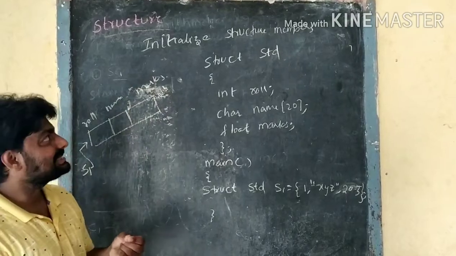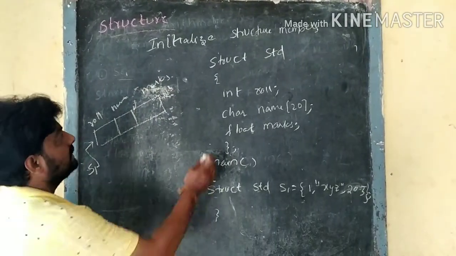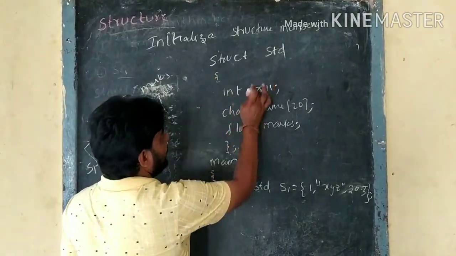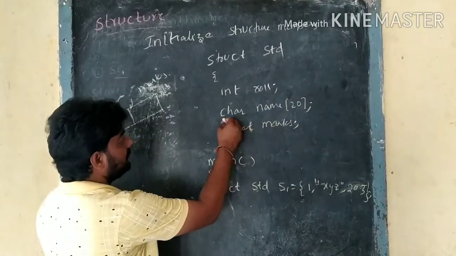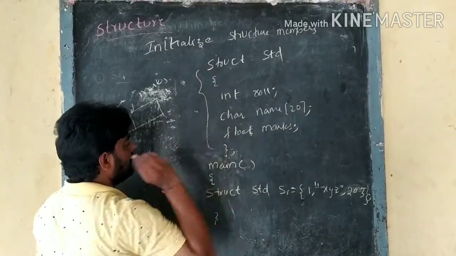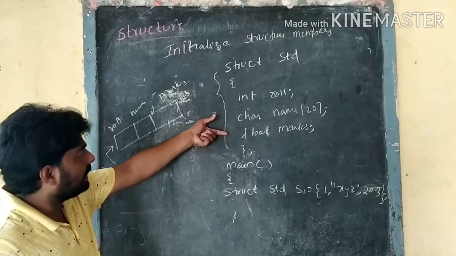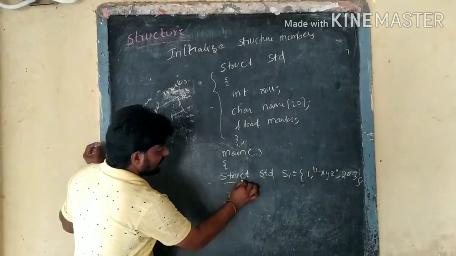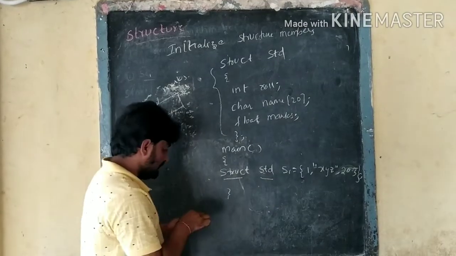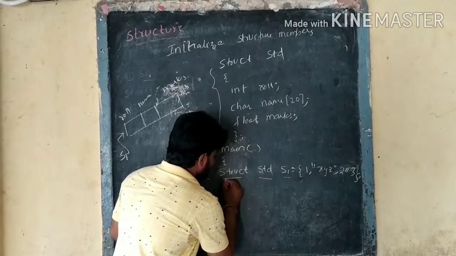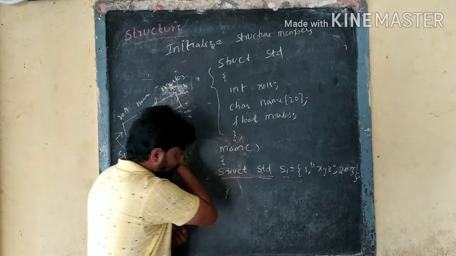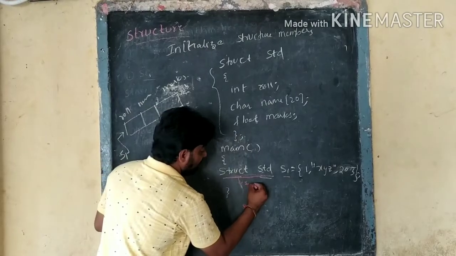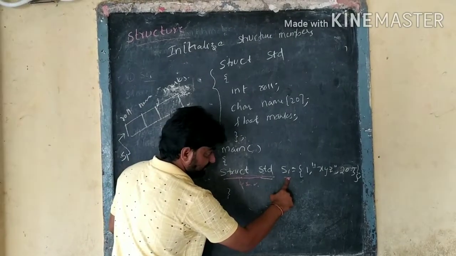How to initialize structure members? Here struct student with roll number and char name comes under structure creation or structure definition. In the main function I wrote struct student S1. This is the structure data type, a user defined data type, and S1 is the variable.